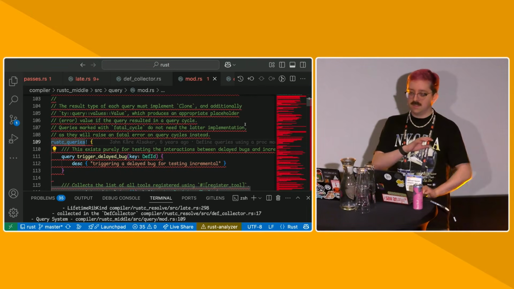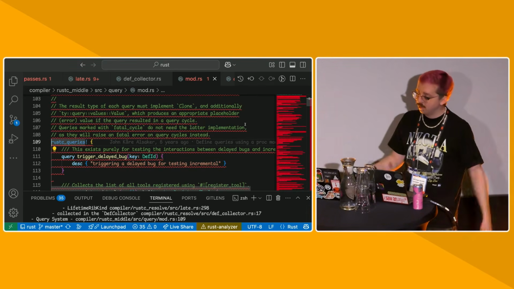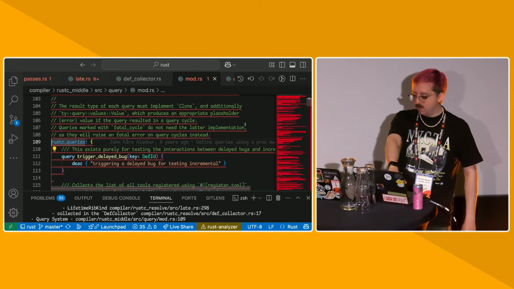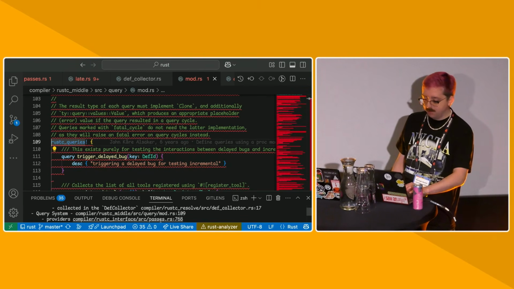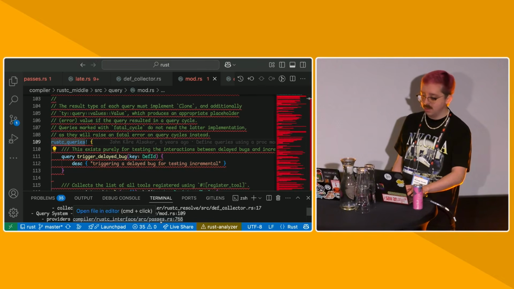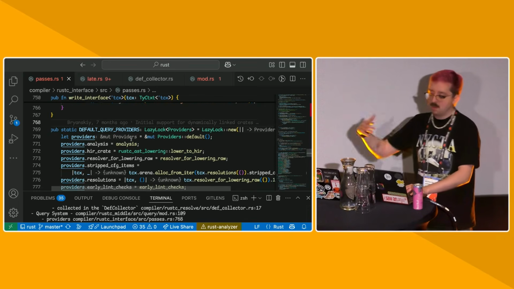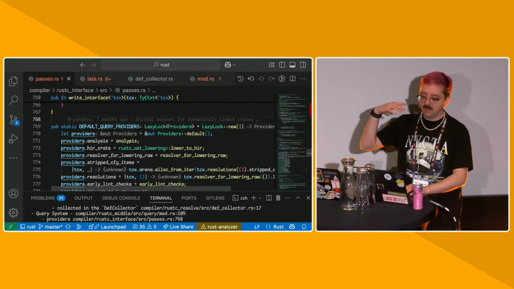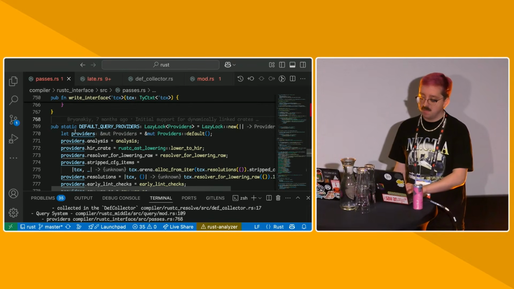we can save the information across compilation sessions with incremental. Every one of these queries is backed by a provider. The query providers are just declared in a function. So at the beginning of compilation, we pass in all the providers for queries in a mega table called the providers.